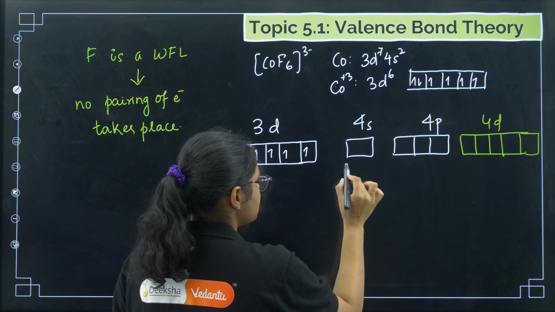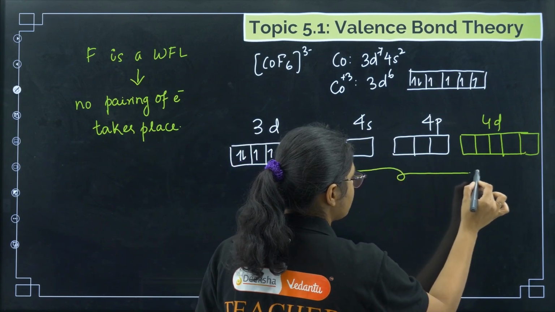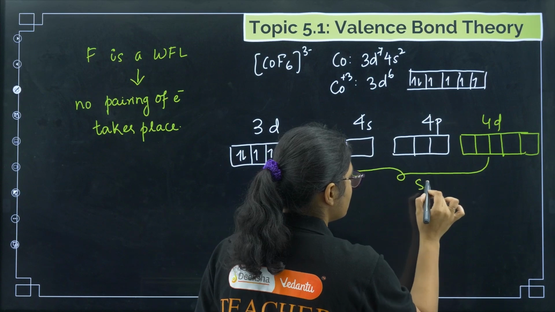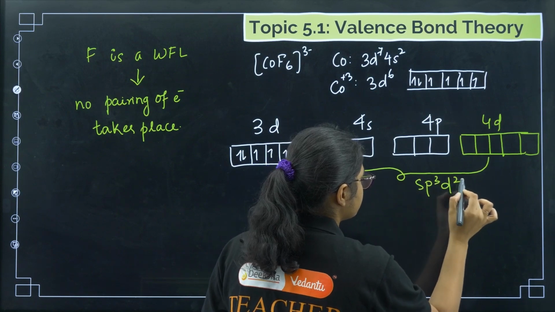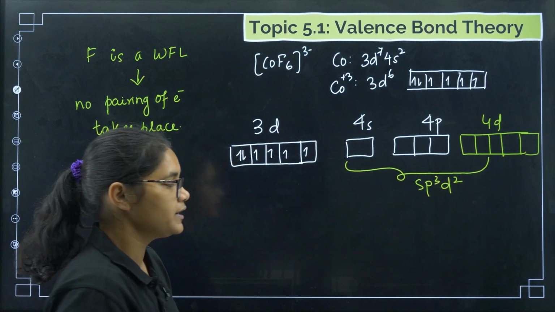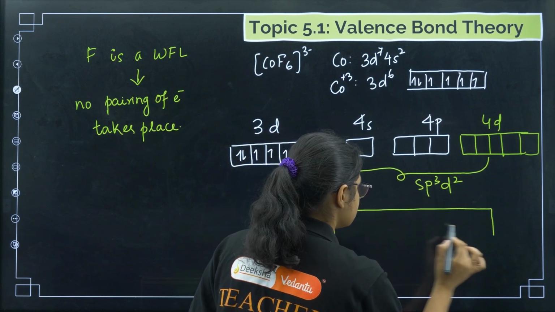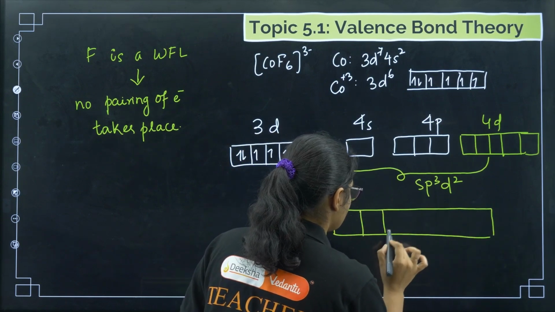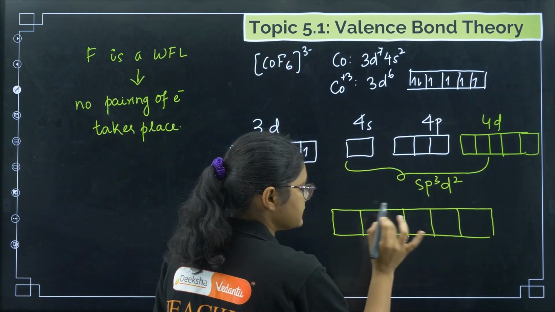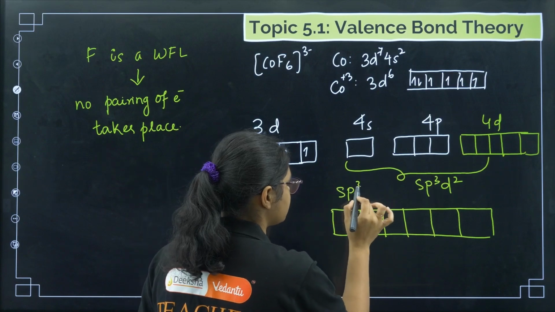So now what happens here? I need 6, right? Up to this, sp3d2. These orbitals will undergo hybridization to give you 6 hybrid orbitals now. Okay. 1, 2, 3, 4, 5, 6. These hybrid orbitals are all named sp3d2.